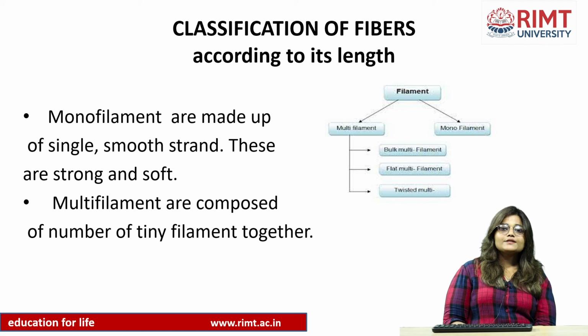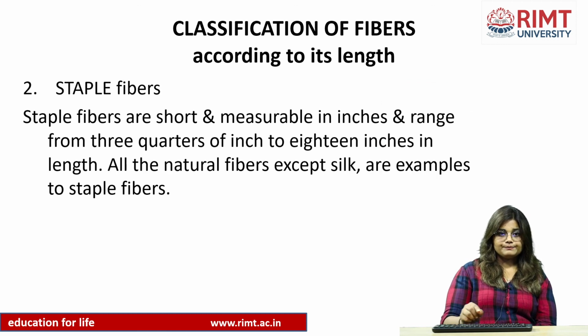Monofilament is made of a single and smooth strand. These are strong and soft. So monofilament is a single and smooth strand. Multifilament is composed of a number of tiny filaments together. These are composed of two or more filaments that produce this fiber.